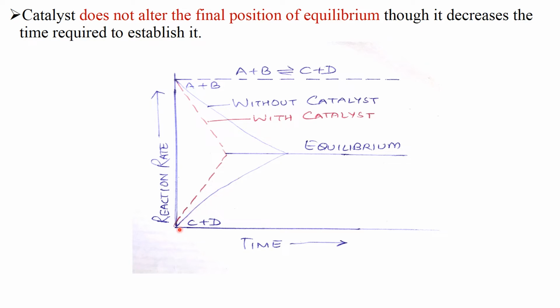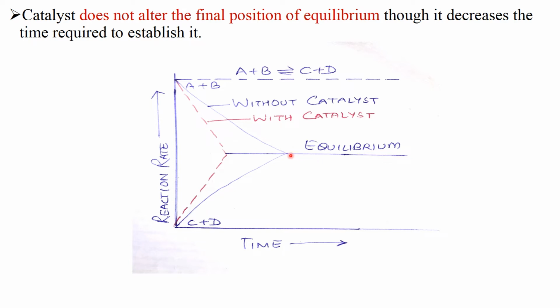Similarly, in the beginning the concentration of C and D is minimum, and with time its concentration goes on increasing till equilibrium is reached. So this is the equilibrium position.